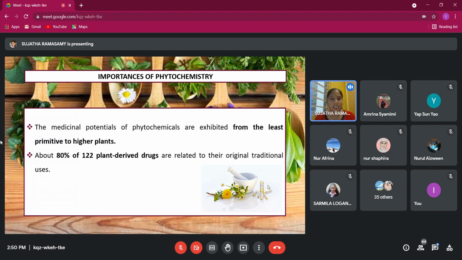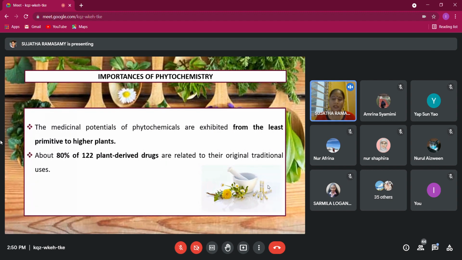And after that, they planted a lot of this tree, but harvesting directly from the plant can be very costly and takes a long time. So what we do, the pharmaceutical industry tries to synthesize this in the lab. So using the traditional knowledge, people start to make drugs. Okay, then there are many more. If some of you are taking ethnobotany later, you will learn this in that class.